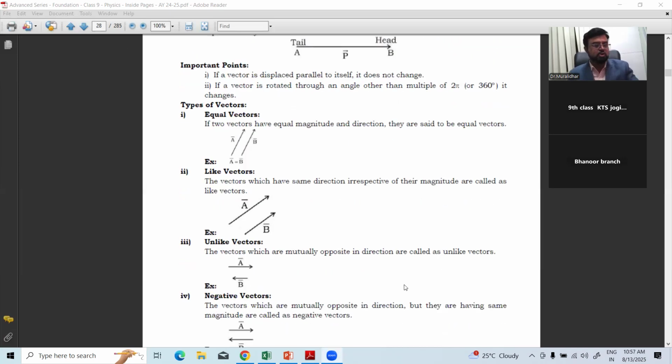Then there are types of vectors, very important to understand. Before going for this, I will show you one video on the same. After the video, we can go for the next part.